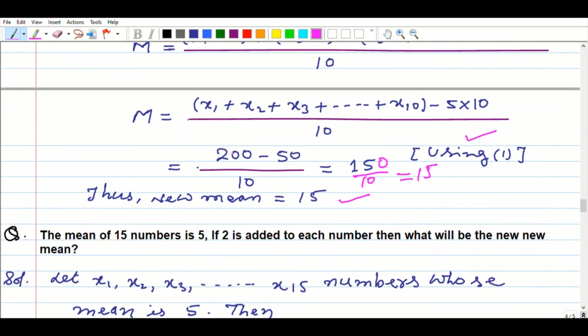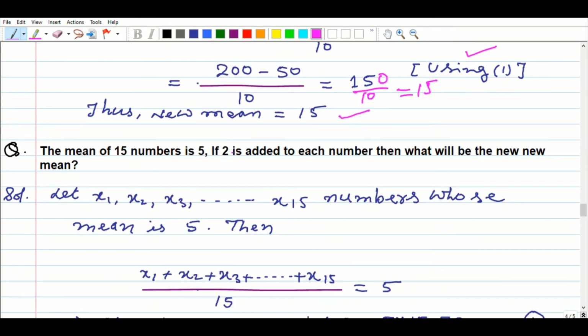Now next question, the mean of 15 numbers is 5. If 2 is added to each number, then what will be the new mean? So such type above you can write the numbers. Let x1, x2, x3 dot dot dot to x15 be numbers whose mean is 5. And by this one you know that here the mentioned numbers are 15.